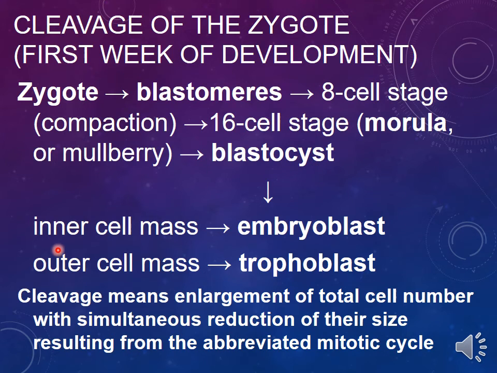It will be divided into two parts, the inner cell mass and the outer cell mass. The inner cell mass is named the embryoblast. The outer cell mass is the trophoblast. In cleavage, the total cell number will be increased, whereas their size is reduced, resulting from the abbreviated mitotic cycle.